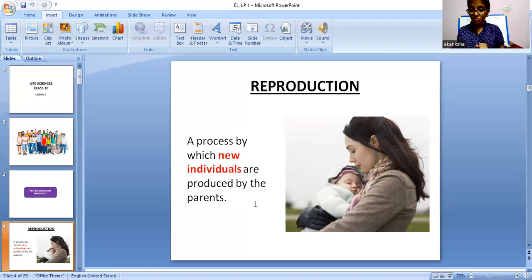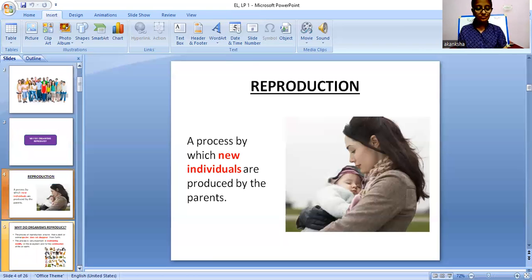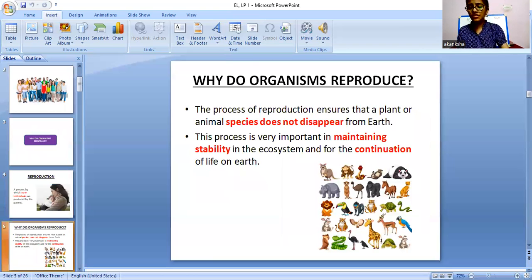Now we will move on ahead. Coming to our next slide, we will see the different reasons why organisms need to reproduce. The first point is that the process of reproduction ensures that a plant or animal species does not disappear from earth. The species does not disappear. This is the main point.